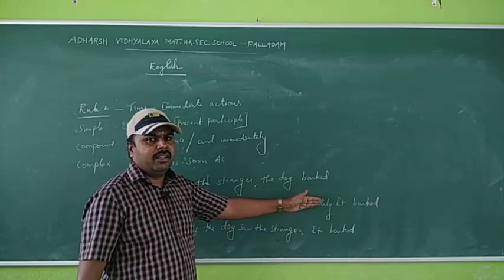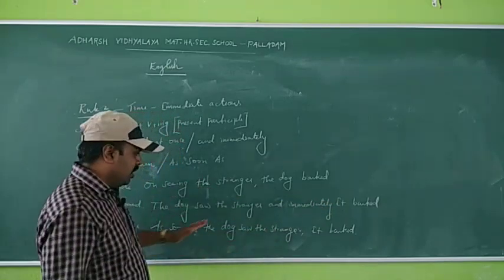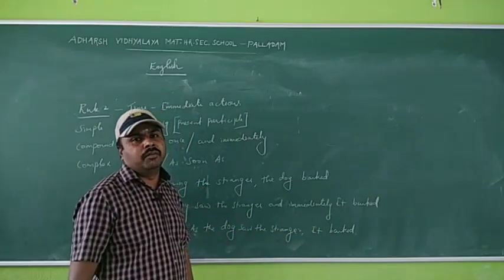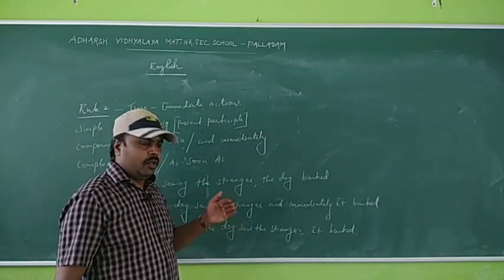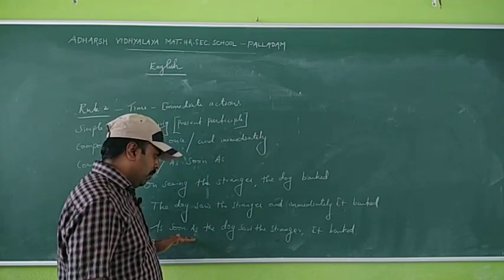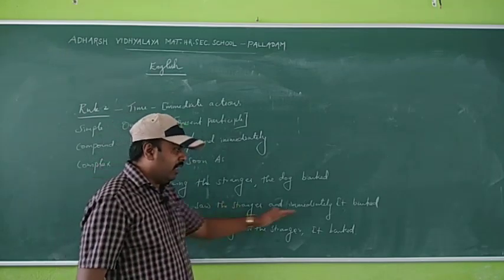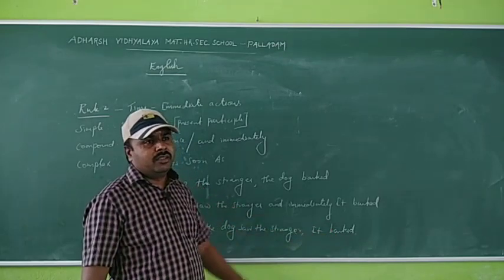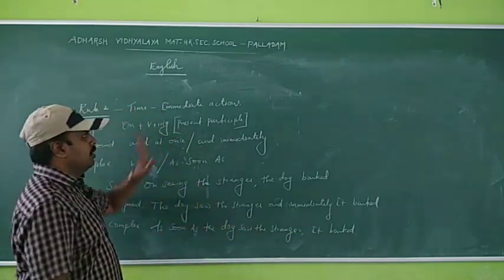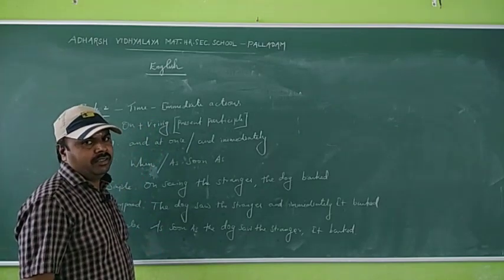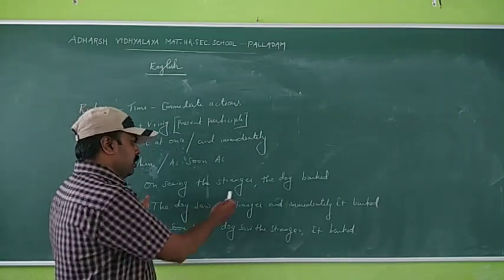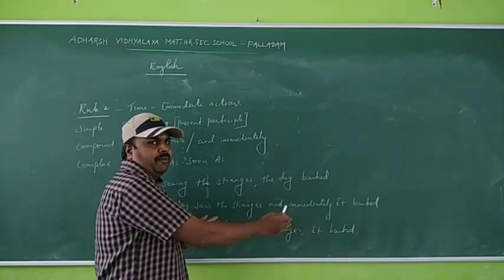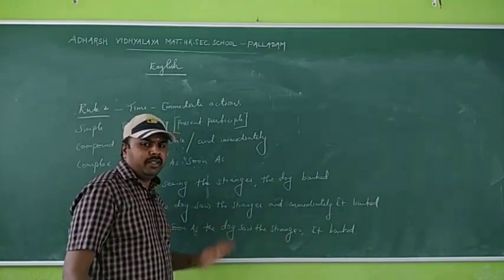Can you understand? As soon as the dog saw the stranger, it barked. Immediately it barked. So the first action happens at one time, immediately the other action happens. So it is time, immediate actions. Okay, can you get the points?